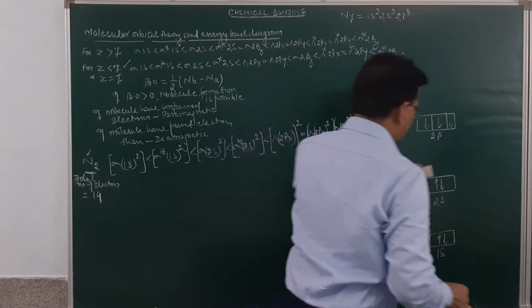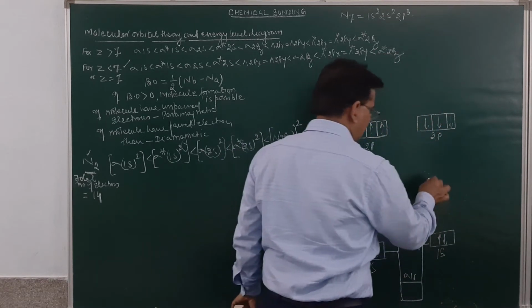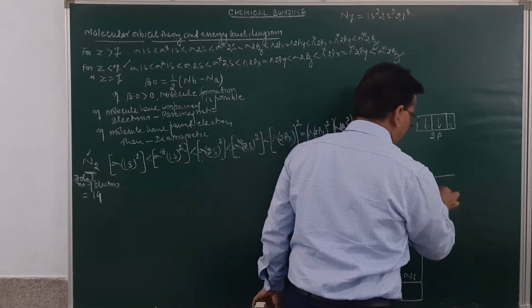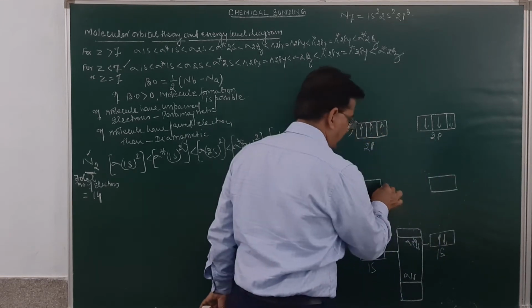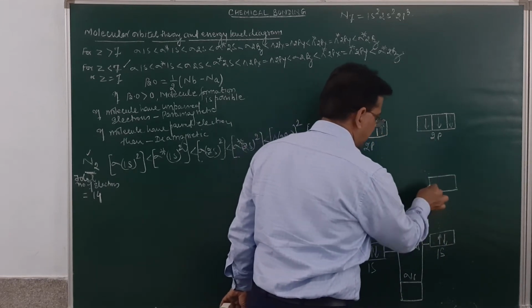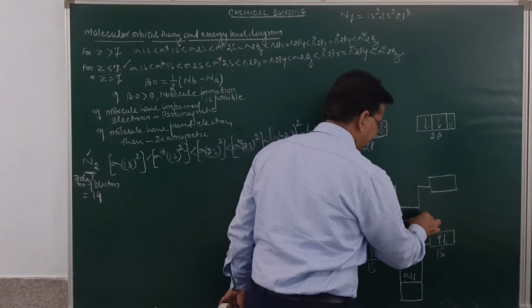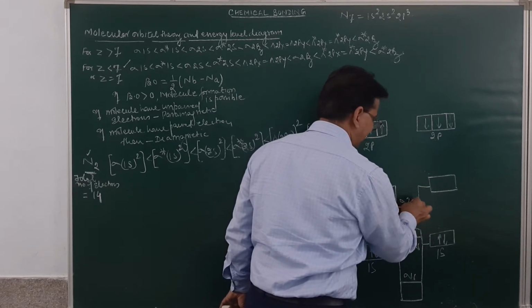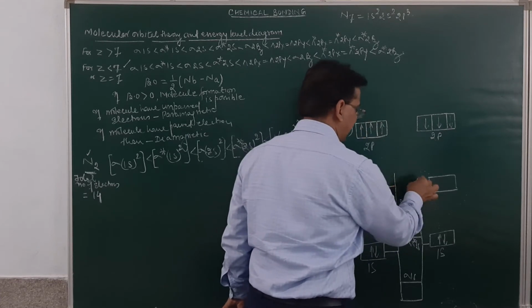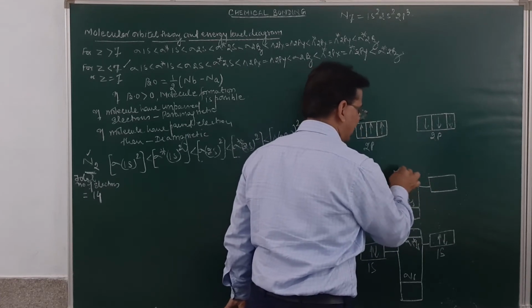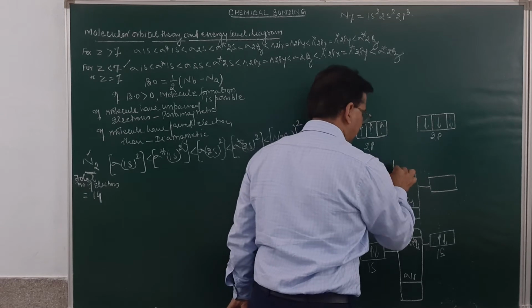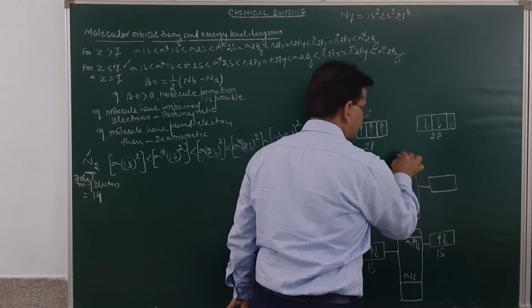When 2s orbitals combine, it will also result in the formation of a bonding and anti-bonding molecular orbital. It will result in the formation of sigma bonding 2s. This is sigma 2s and sigma anti-bonding 2s. You may see over here.